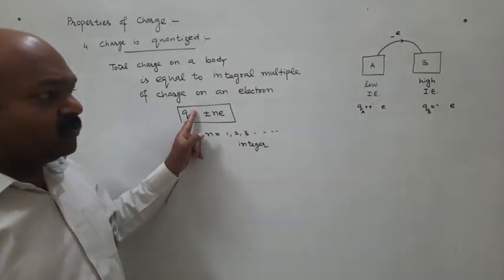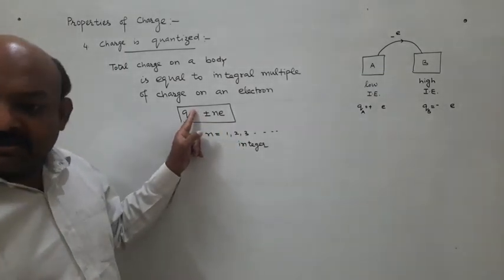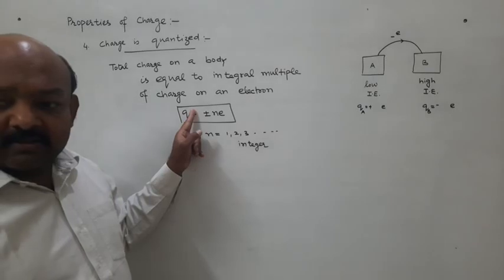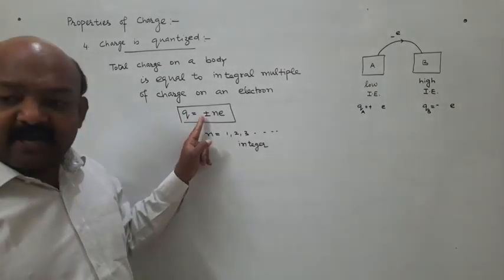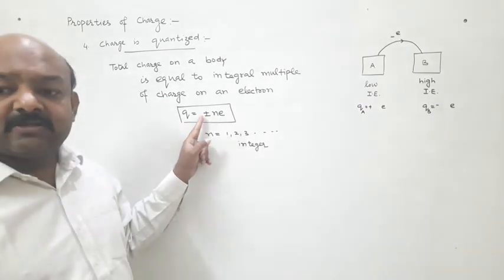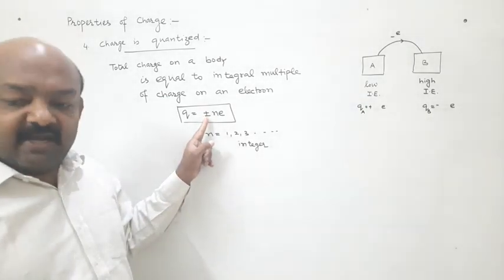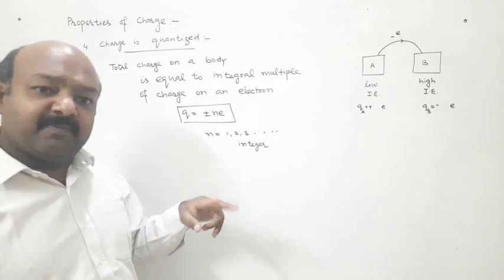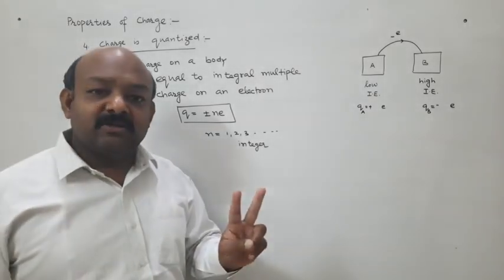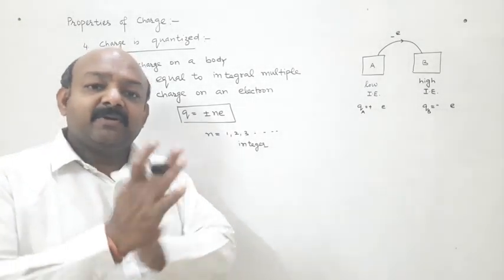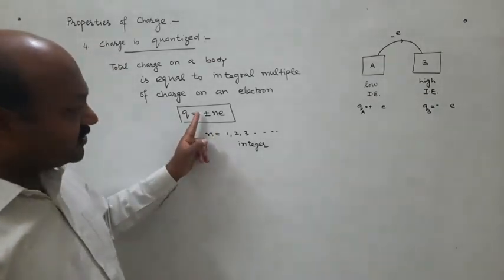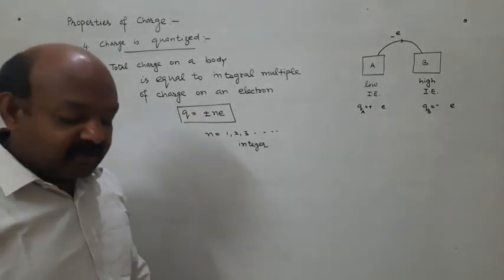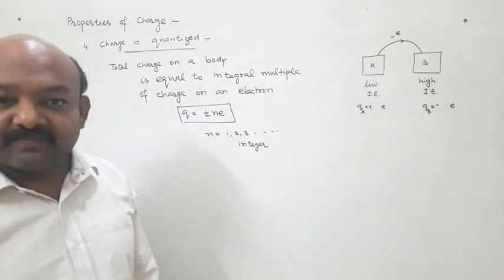Positive sign is due to a body losing electrons. Negative sign is due to a body gaining electrons. And there must be the presence of two bodies, because when we rub, we need two different bodies. One body is getting positive charge, another body is getting negative charge.